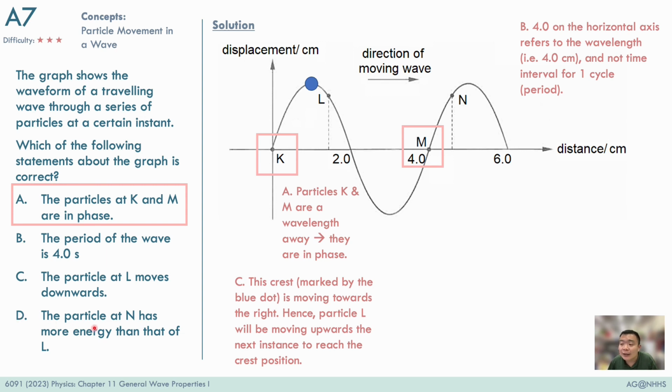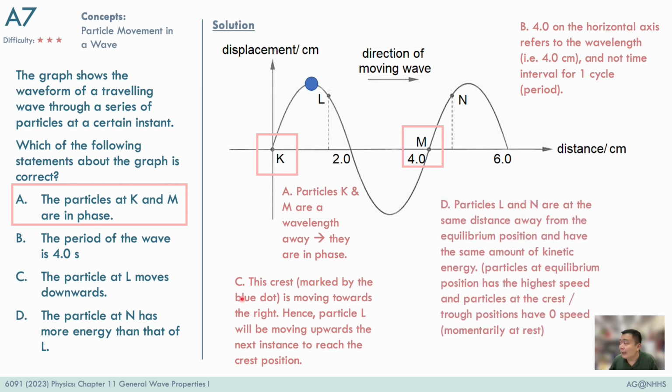Lastly, for option D, particles N and L are found at the same distance away from the rest position. Now, as we all know, particles at the crest and at the trough positions are momentarily at rest with zero kinetic energy. So they have the lowest amount of energy inside them.